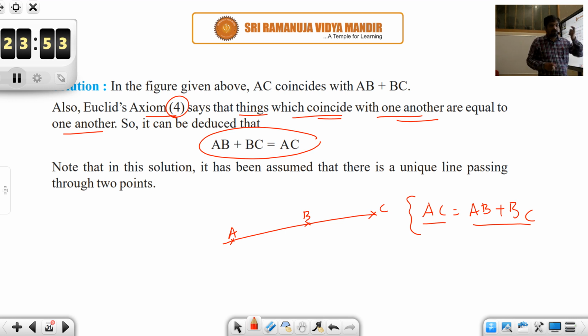because that is where the definition of a postulate comes into the picture. Something which looks obvious, we are assuming it as a universal truth. So those are such statements which we are calling postulates. So now in this solution, there is a unique line passing through 2 points, right? Obviously, there is a unique line.